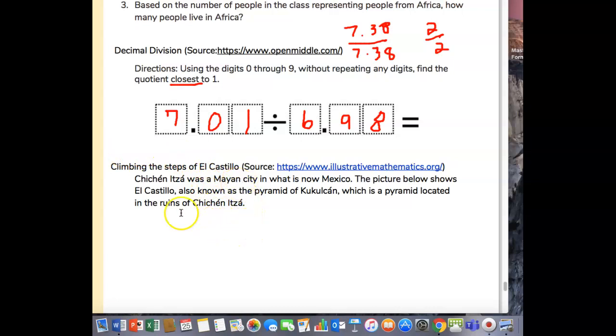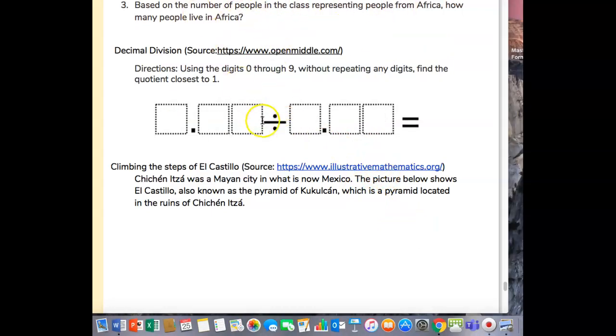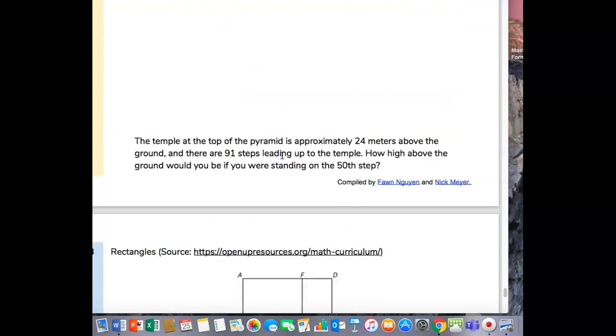All right, climbing the steps of El Castillo. Chichen Itza was a Mayan city in what is now Mexico. The picture below shows El Castillo, also known as the Pyramid of Kukulkan, which is a pyramid located in the ruins of Chichen Itza. Sorry if I'm butchering this, but okay.